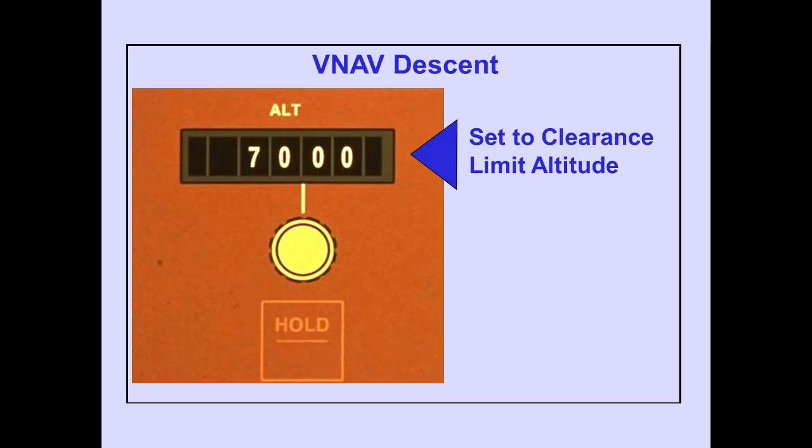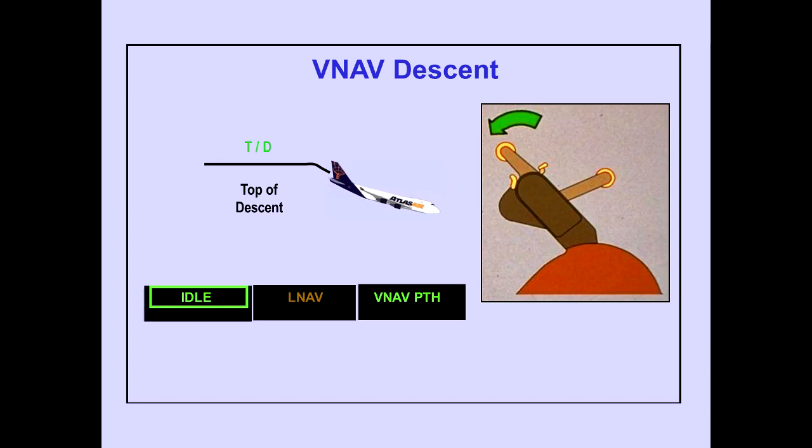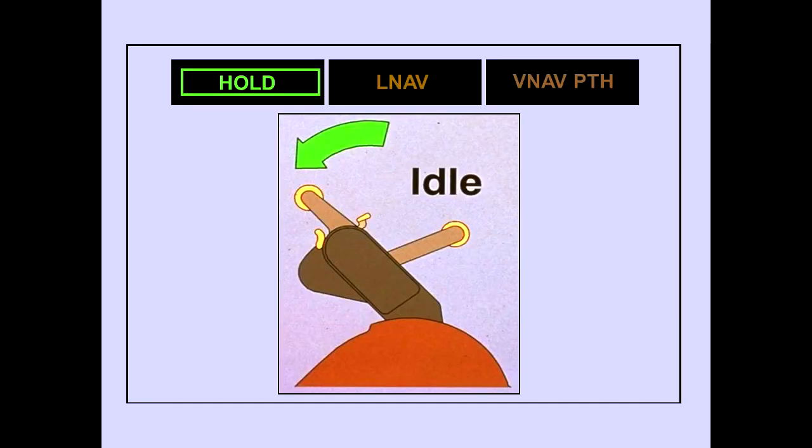To begin VNAV descent, set the MCP altitude to the clearance limit altitude. A VNAV descent automatically begins at the top of descent point. During the descent, the thrust levers retard to idle, and the autopilot pitch maintains the VNAV descent path. Hold is displayed on the PFD when the thrust levers are at idle.